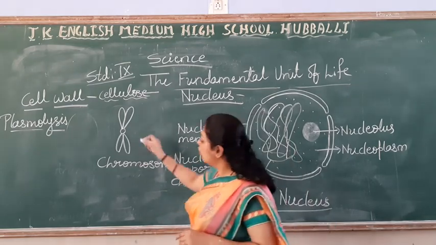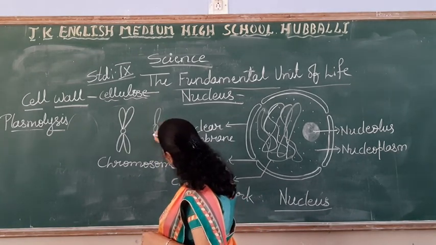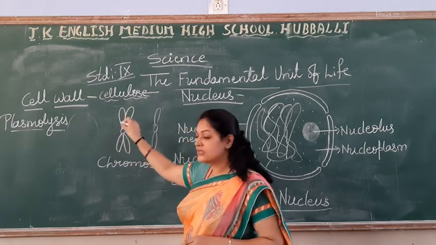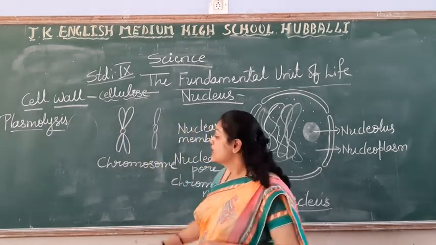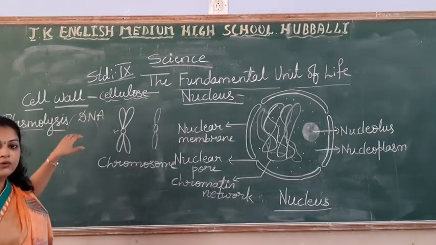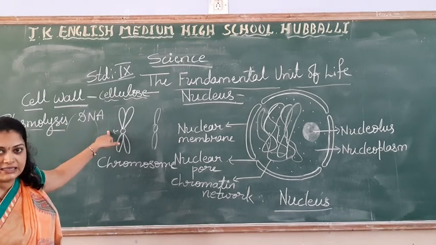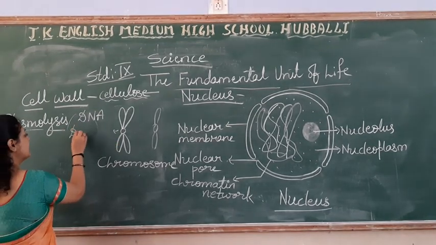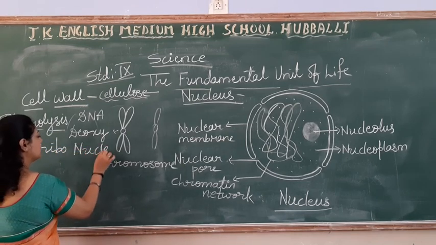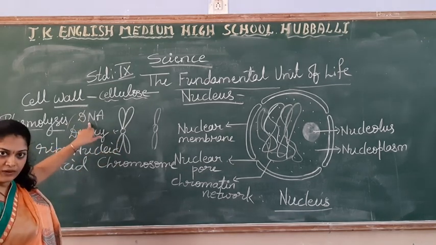The chromosomes always occur in pairs. See students, this is the structure of a chromosome. This is one chromosome. So they will always be represented in pairs only. Chromosomes are made up of DNA. What is the full form of DNA? Deoxyribonucleic acid. So chromosomes are made up of DNA.